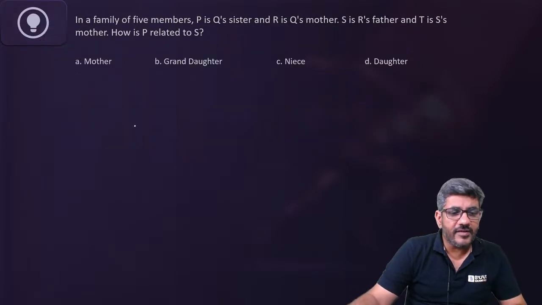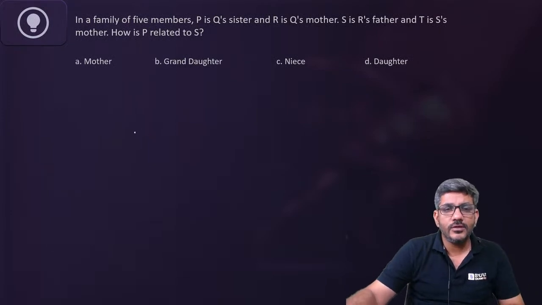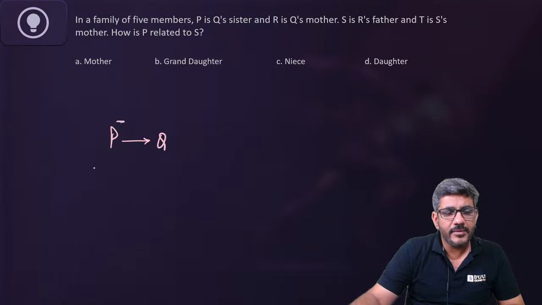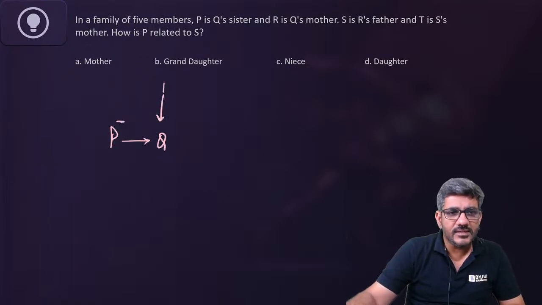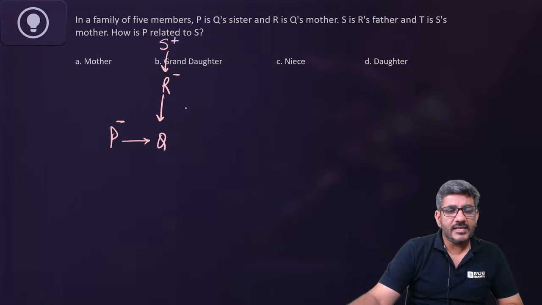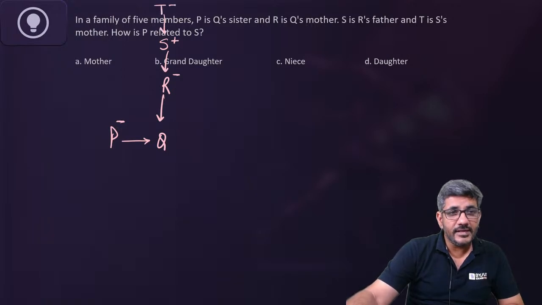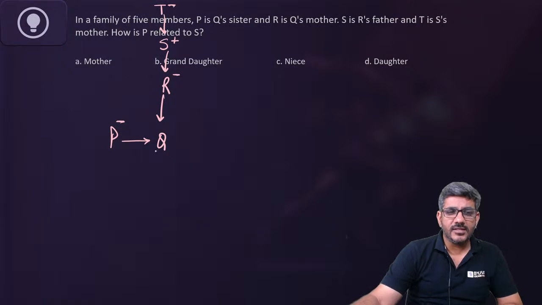In a family of 5 members, the question says P is Q's sister. So P is Q's sister. We know P is the female. I don't know about Q. R is Q's mother. So basically R is the mother for both of them. S is R's father. Oh God, it goes above. And T is S's mother. अरे बाप रे, तो और ऊपर चला गया. T is the mother of S, S is the father of R, R is the mother of Q, and P is the sister of Q.